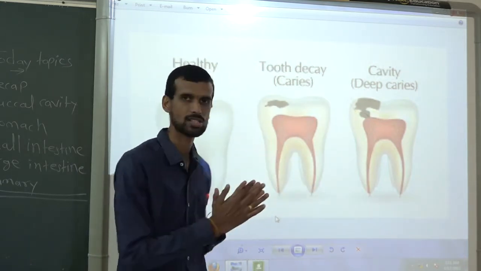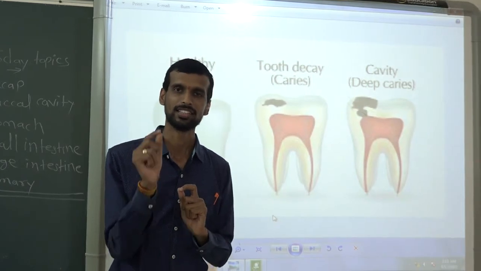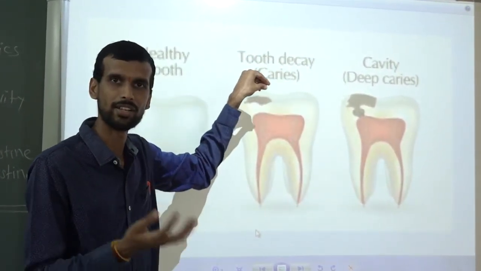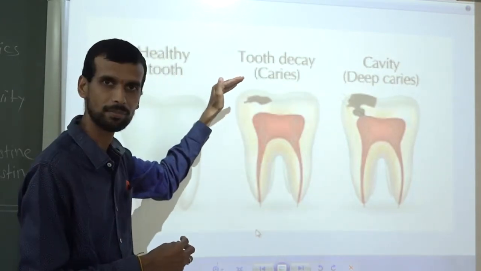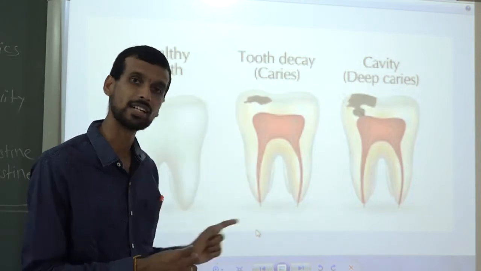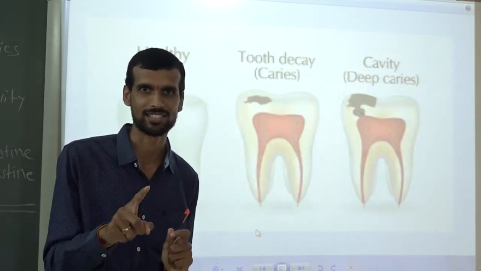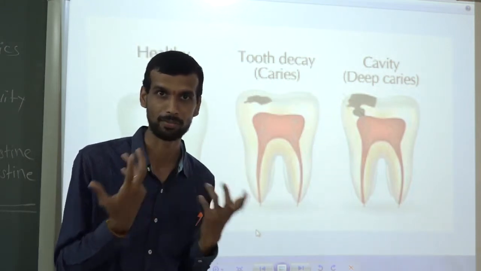Now why does it happen? What is the reason behind tooth decay? The reason is that when food is left over after having a meal, whatever food particles are present on the teeth, those food particles are eaten by bacteria. Now the question is, from where do bacteria come into our mouth?